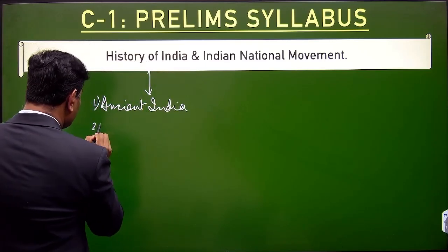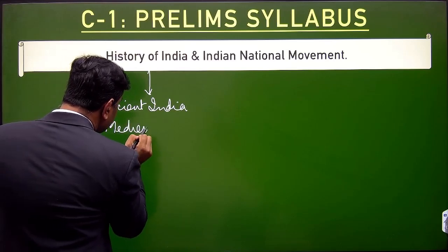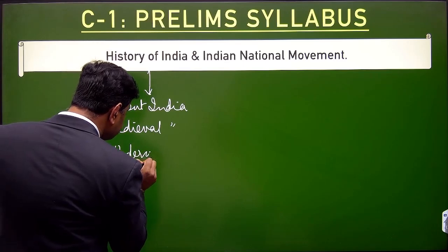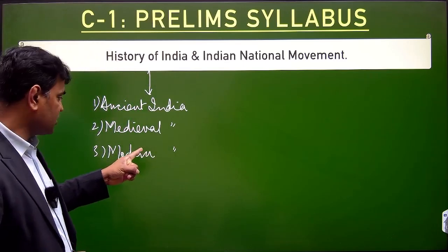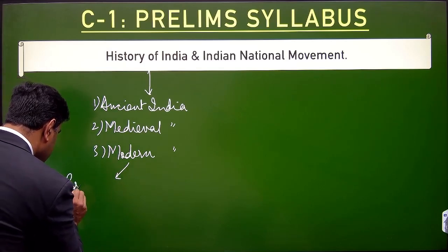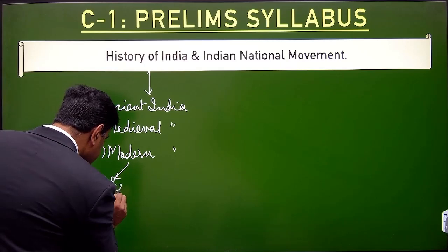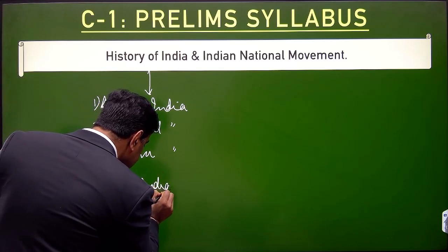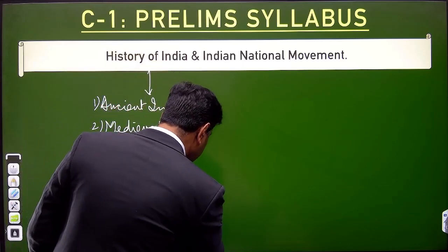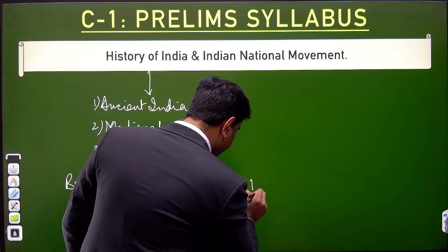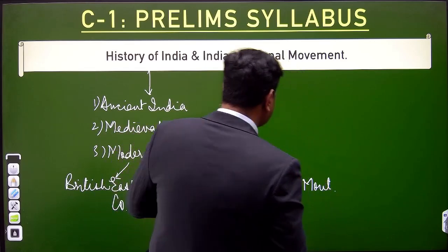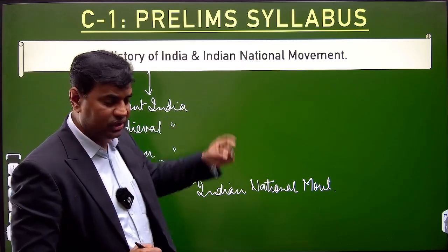Then the second part would be medieval India. The third part would be modern India. Modern India is divided into two parts: India under the rule of the British East India Company, and the second part of modern India, the Indian National Movement, which is separately mentioned in the syllabus. That means you have to give more focus on the Indian National Movement.